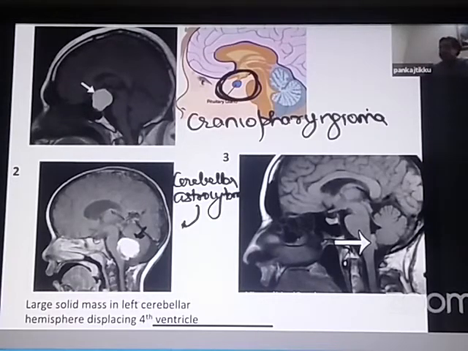And see picture number 3, the big arrow, where is it arising? You are seeing the 4th ventricle. This is the 4th ventricle. So it is arising from the lining of the 4th ventricle. The arrow is showing a white colored tumor arising from the lining of the 4th ventricle. Therefore, this becomes an ependymoma.